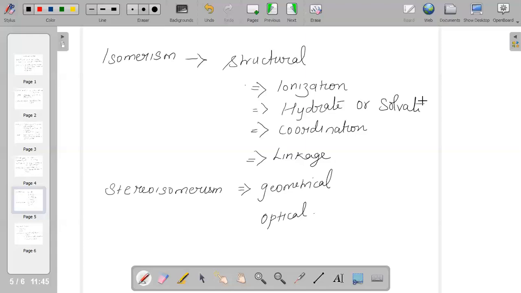Coordination isomers differ in the coordination of entities. In the same way, you have linkage isomerism with ambidentate ligands, in which they differ in the point of attachment.